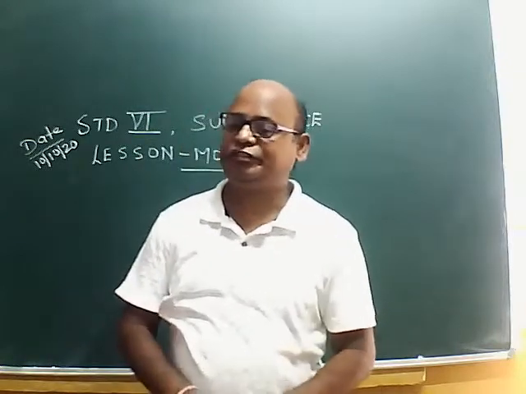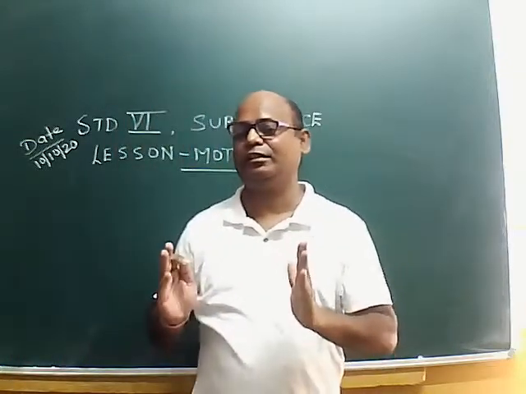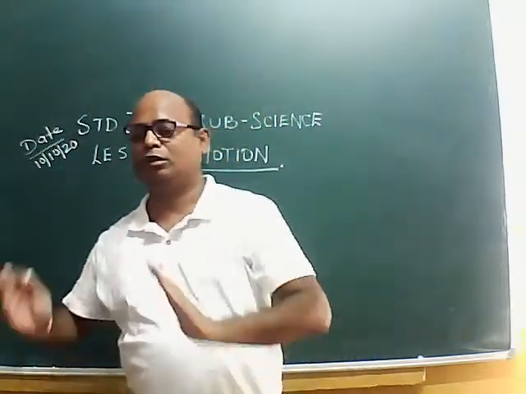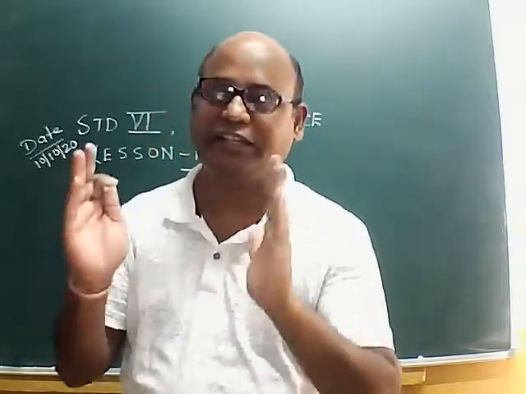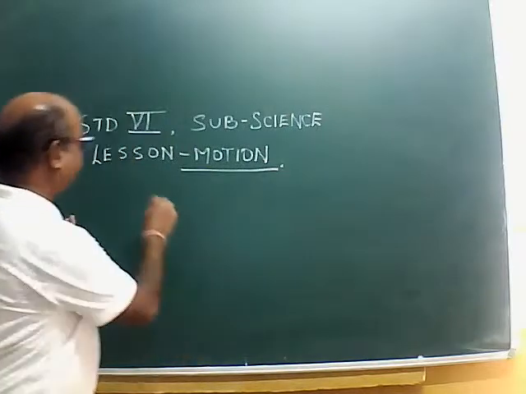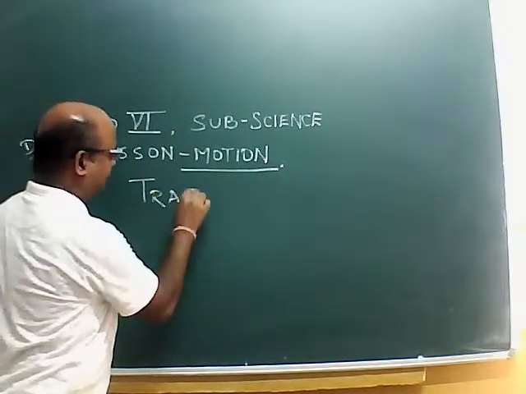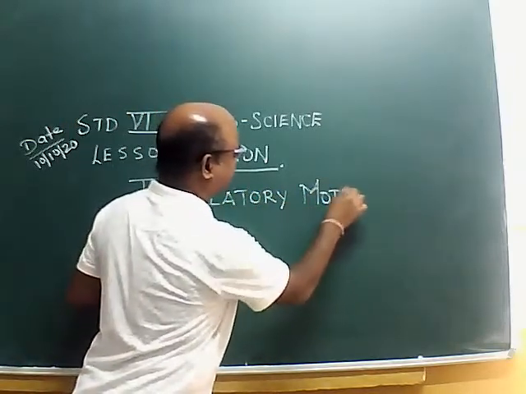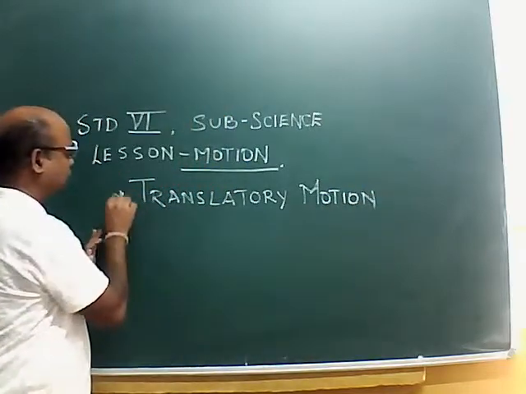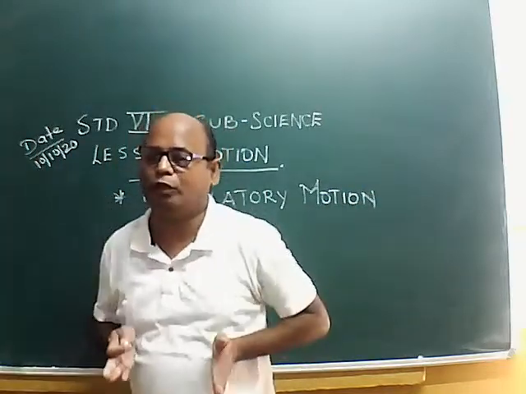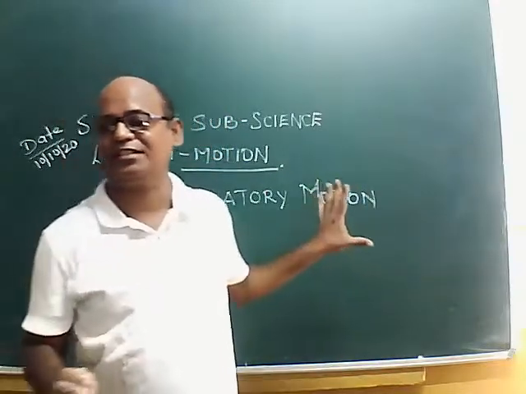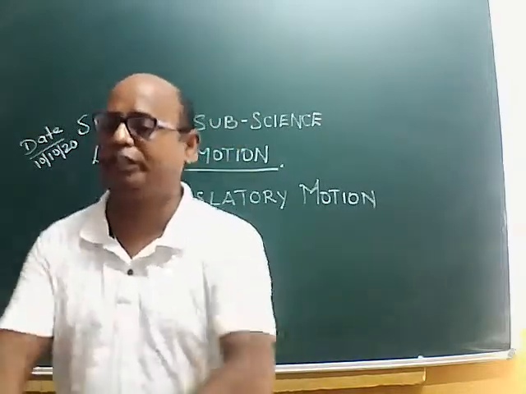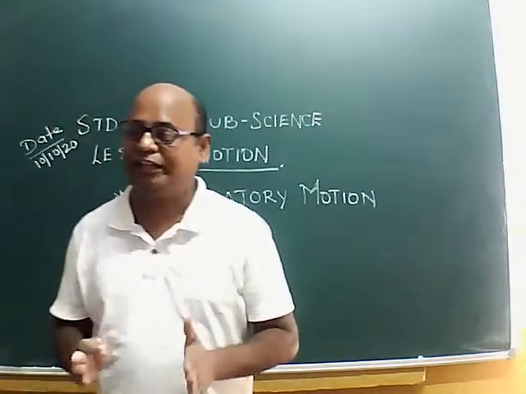This we already studied, and we have seen that when a body as a whole moves from one place to another, we call it translatory motion. Now here we will find some bodies moving straight. We have classified this translatory motion into three. Rectilinear motion: when the body is moving in a straight path, we call it rectilinear motion.